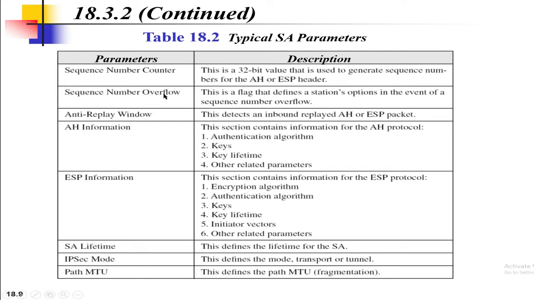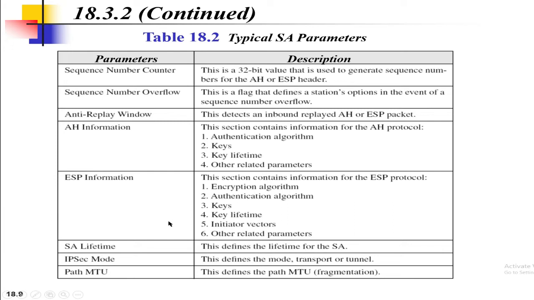Next is the sequence number overflow, and another is the anti-replay window and AH information, that is authentication header information. This parameter contains information for the Authentication Header protocol, like the authentication algorithm, keys, lifetime and other related information.